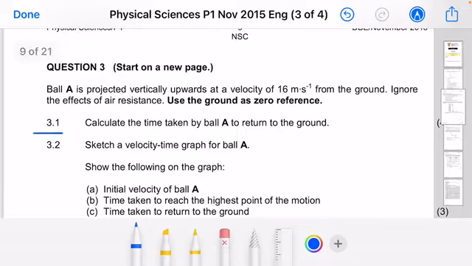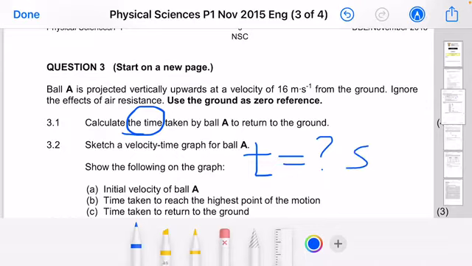So now, question 3.1. The question says, calculate the time taken by ball A to return to the ground. Massively important, ladies and gentlemen. Guys, what is the cream of that question? Calculate the time. Ladies and gentlemen, time is the most important thing that you need to consider when answering that question. Why? It's because in the end, you must say time is equal to whatever is calculated, in seconds.